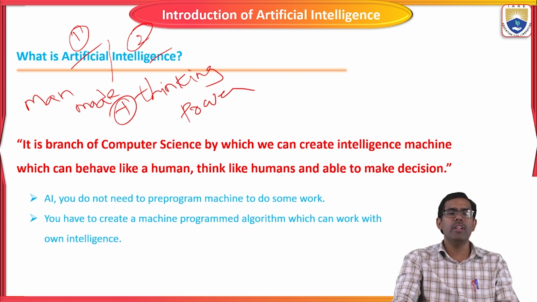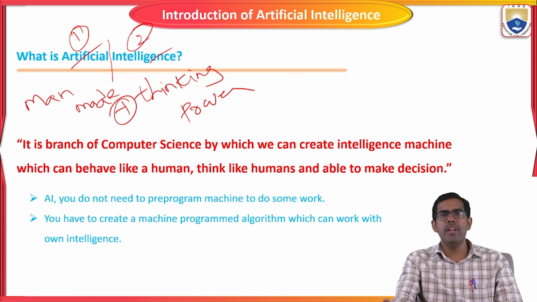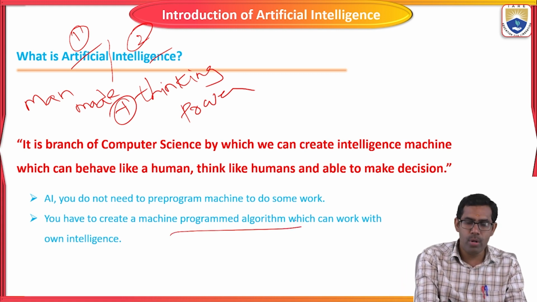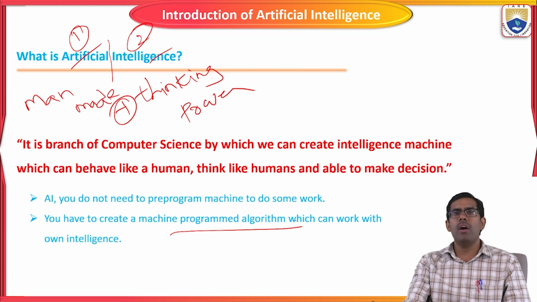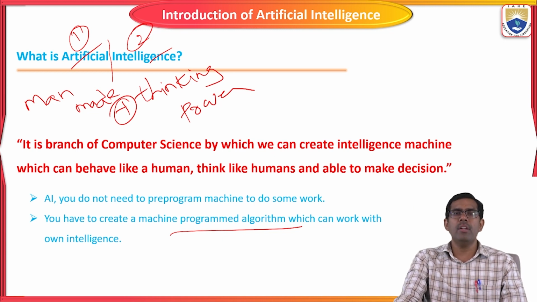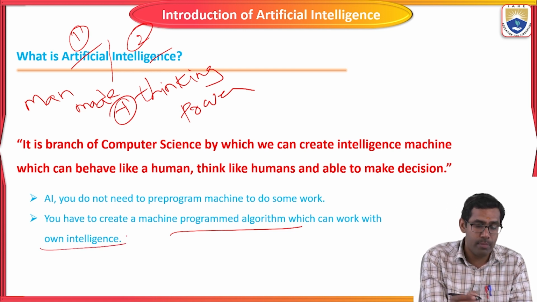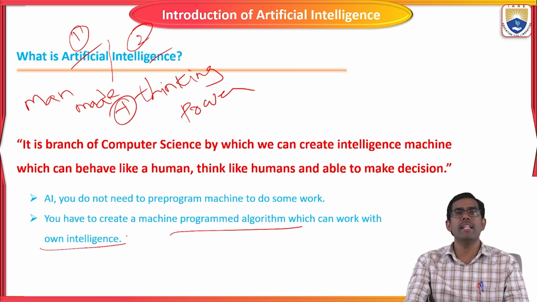What we need is a machine programmed with an algorithm. This is an important point. The programmed algorithm is needed to devise artificial intelligence systems that can work with their own intelligence. This is the second important point: its own intelligence.